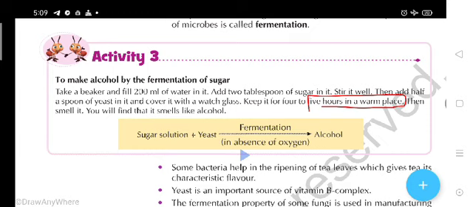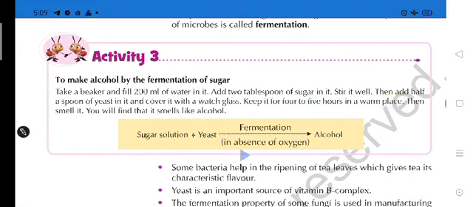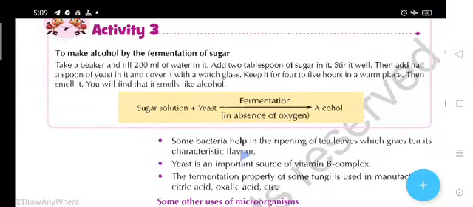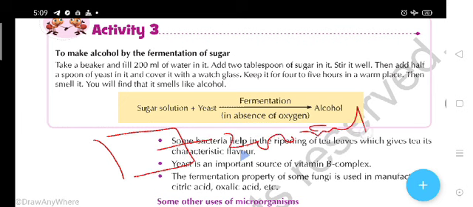You will find that it smells like alcohol. Students, in this activity, what did we do? We took a beaker, and in that beaker we took water, H2O. H2O is water. And then we added 2 tablespoons of sugar.